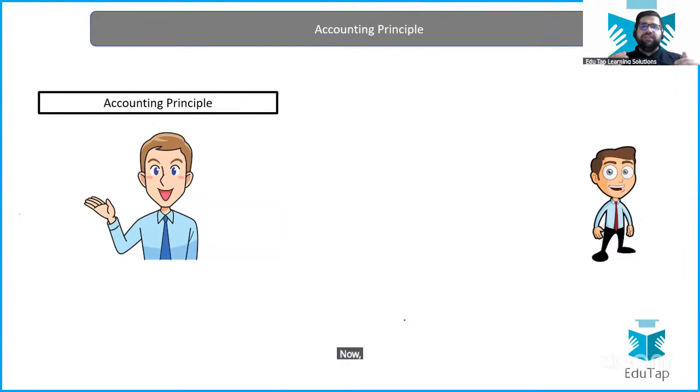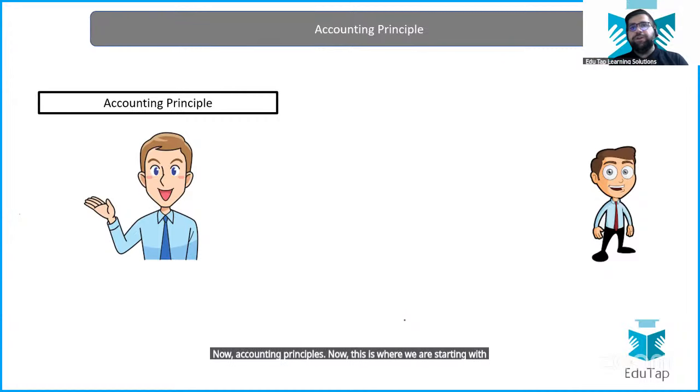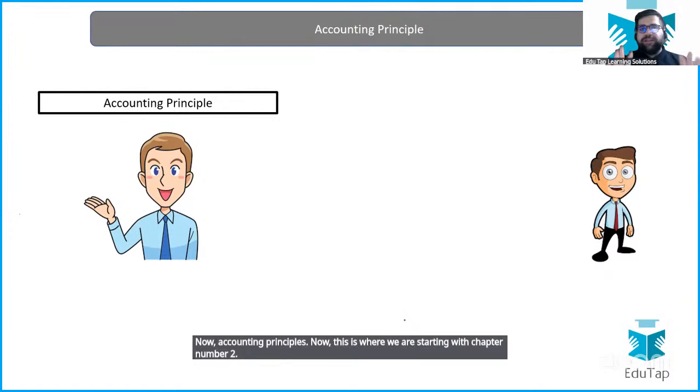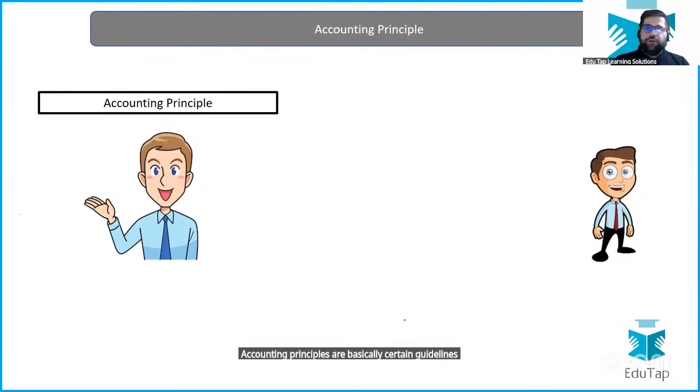Now, accounting principles. This is where we are starting with chapter number 2. Accounting principles are basically certain guidelines which you have to follow in your business. Like, see, today, if we are speaking English, there are certain grammar rules. If you write or speak Hindi, there is Hindi Vyakran, which is like the grammar of Hindi. So English grammar or Hindi Vyakran are basically guiding you on how to use a language. In the same manner, accounting also has certain rules or guidelines which you should follow.